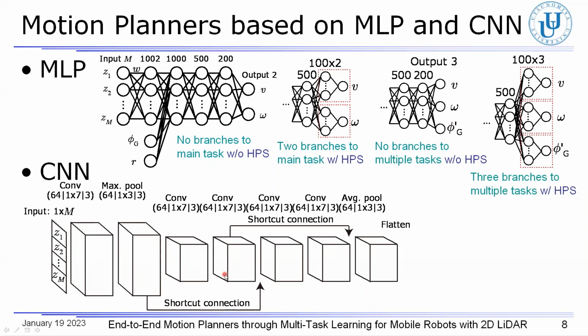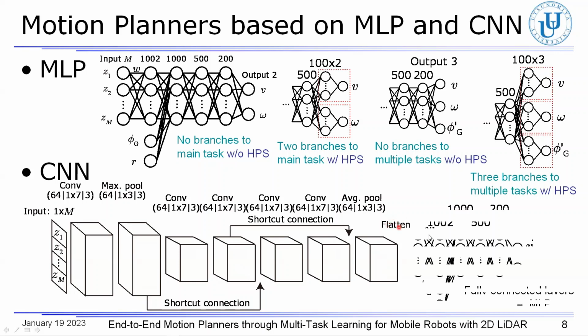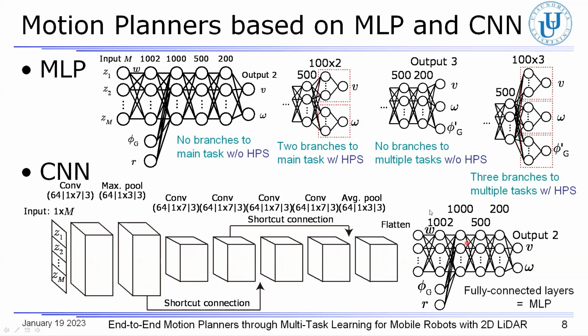For a vanishing gradient problem, two residual building blocks, including shortcut connections, are applied, as you can see here and here. The extracted features are then flattened and further fed as inputs to the fully connected layers. In the fully connected layers, four types of MLP, as illustrated above from here to here, are applied.